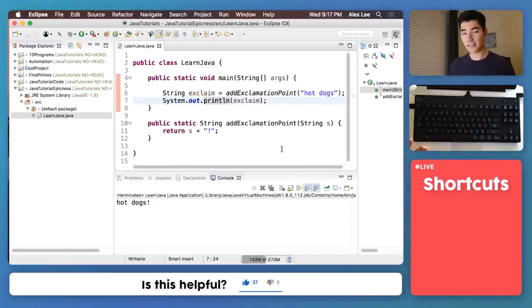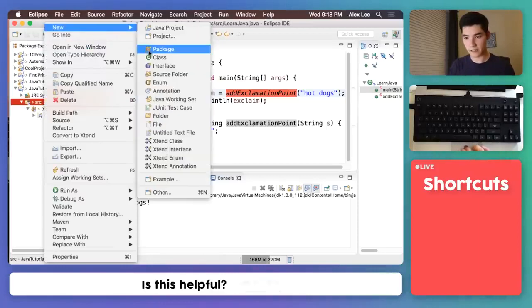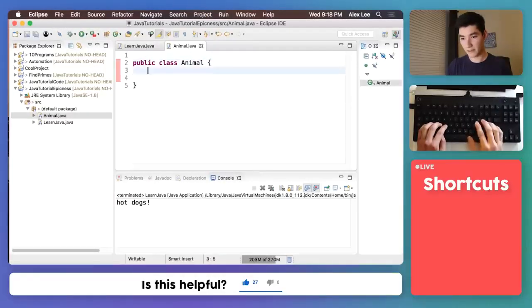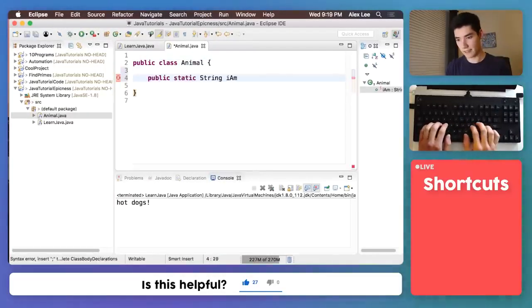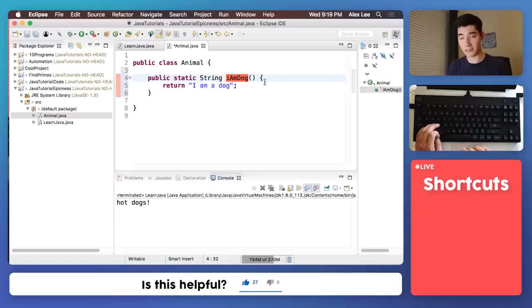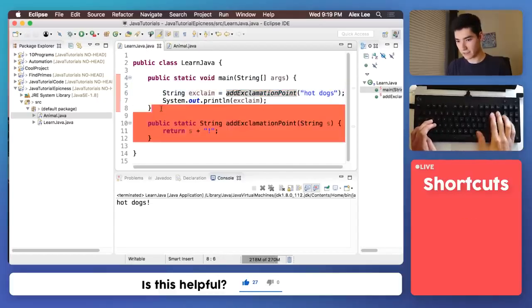Remember I said the dot could bring up a bunch of methods that you could use? Well, you can also call them without a dot if it's in the same Java file. But now I'm going to show you how to use code from another Java file in your Java file. So I'll just right-click source again, make a new class. We'll call it Animal and hit finish. I'll make a method just like we did before, say iAmDog, and all it does is return "I am a dog." I'm just going to save it, go in here, and delete this code for now.